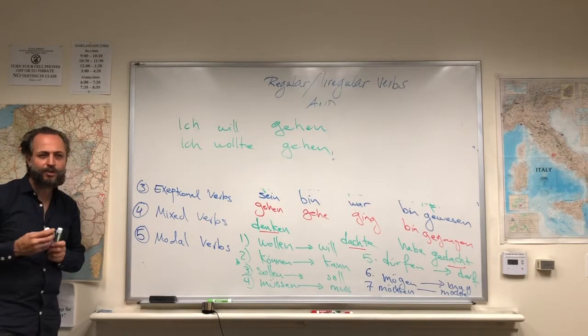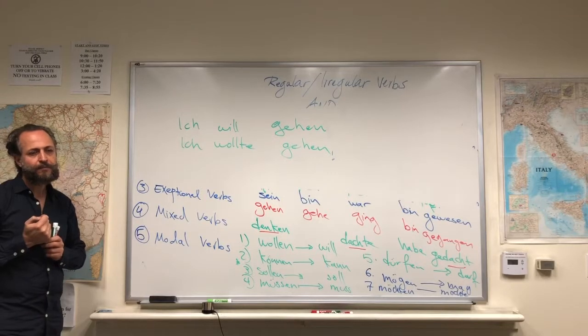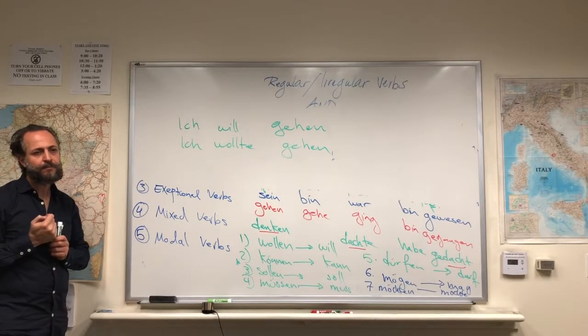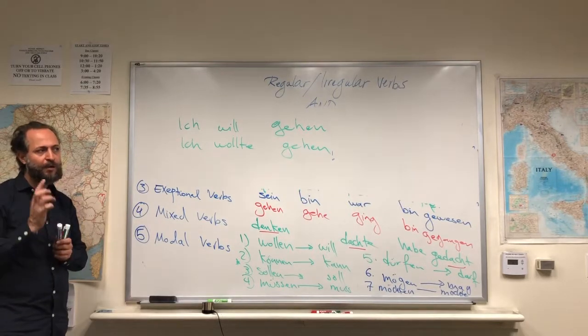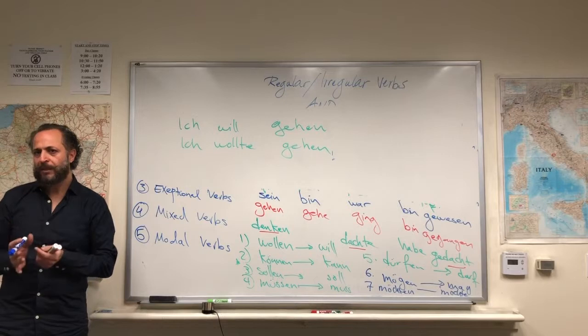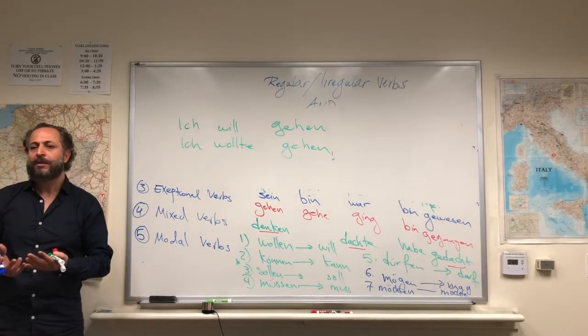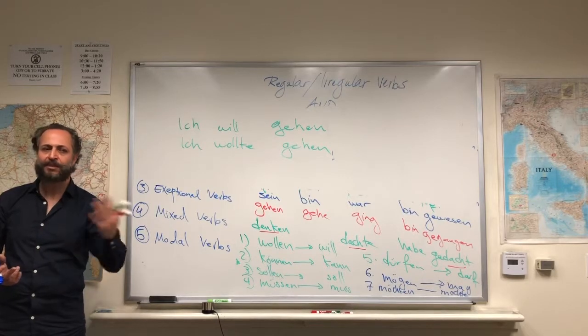Do you have a question? Yeah, we learned the simple past of sein and haben. Yes, these are frequently used. This is very commonly used. The verbs sein and haben are actually the only verbs in German that in contemporary form will be used in all tenses: present, simple past, and present perfect.